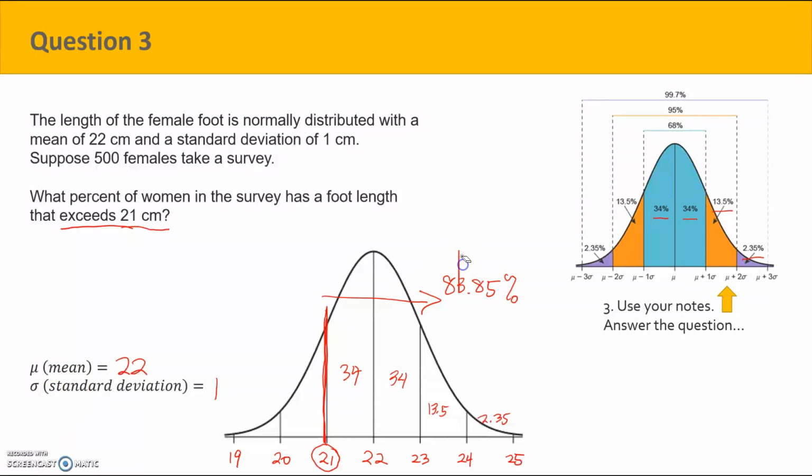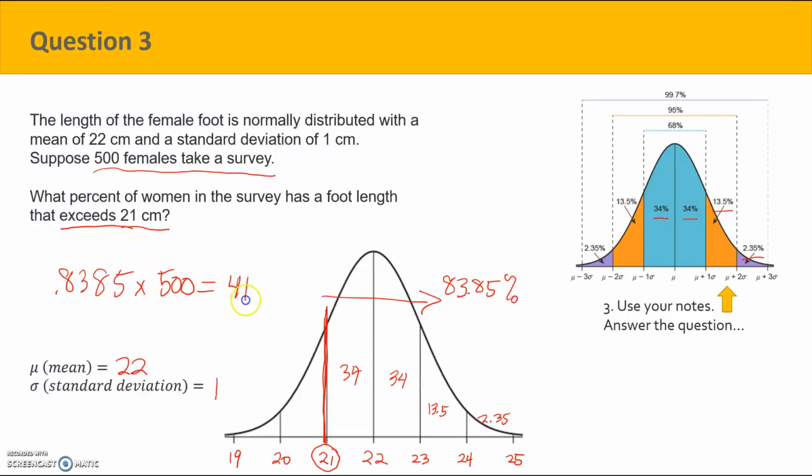But we may also want to know how many. Okay, so let me rephrase this. We know that 83.85% of all women have a foot length that exceeds 21 centimeters. But let's suppose we want to find out how many of the 500 who took the survey have a foot length greater than 21 centimeters. So what we would do is take the 83.85% and multiply that times 500, and that will give us a number.